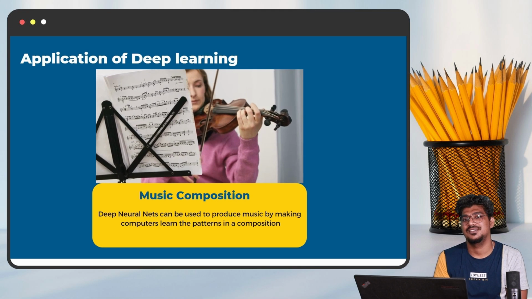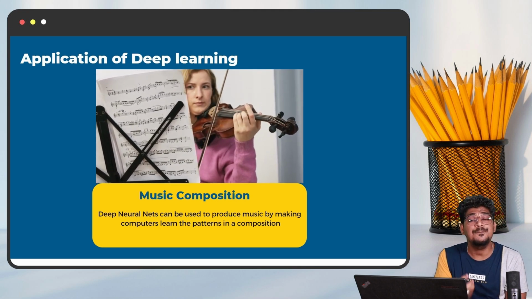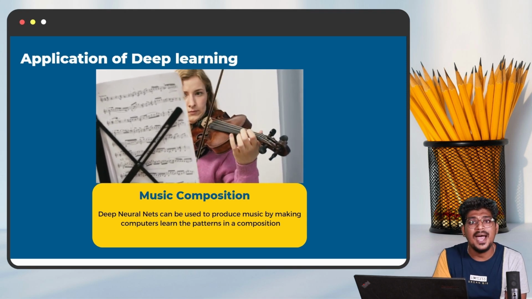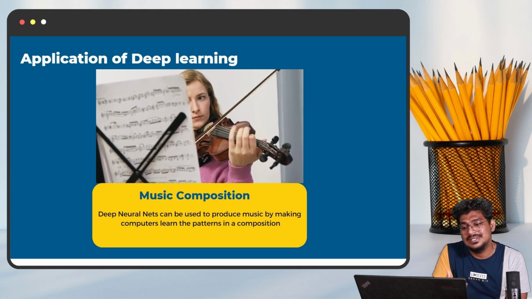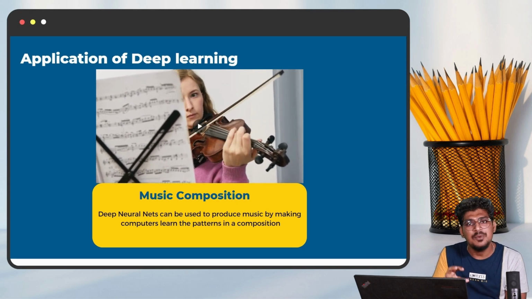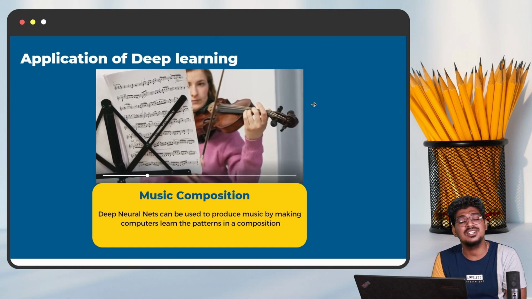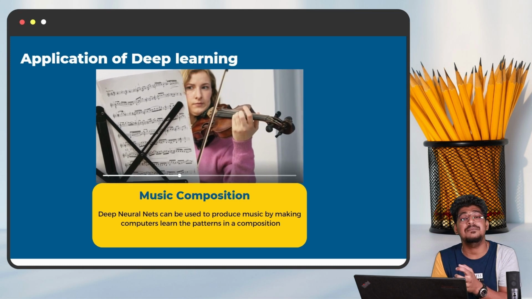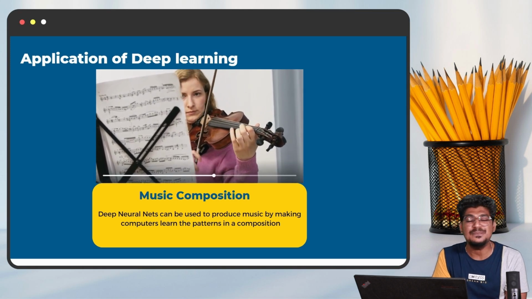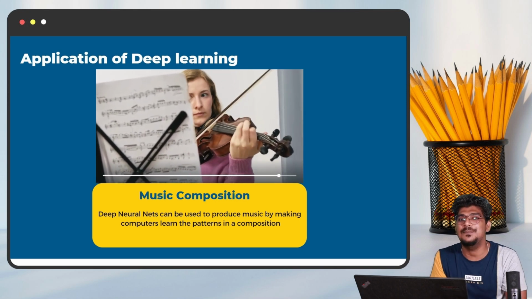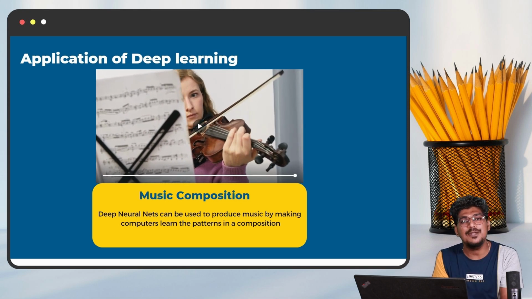Music composition. So music composition in the sense, with the help of the deep learning neural network, can recognize the pattern to compose the music. Composing the music in the sense that it is going to automatically create the music composition without human help. So that's why I mentioned here, the deep neural network can be used to produce music by making the computer learn the pattern of the composition. Once training is completed, automatically, with the help of the deep learning trained model, it is going to compose.